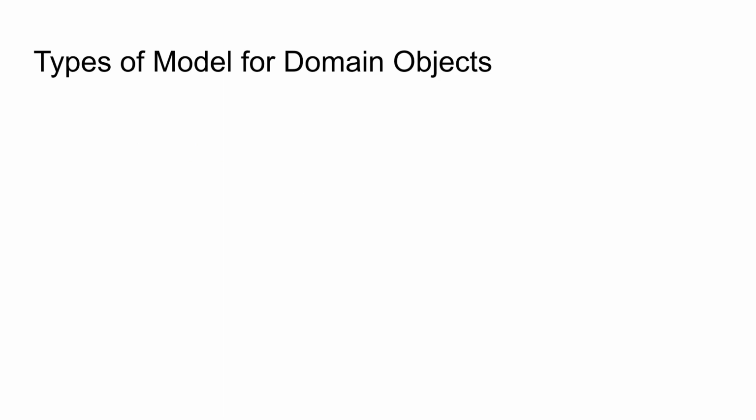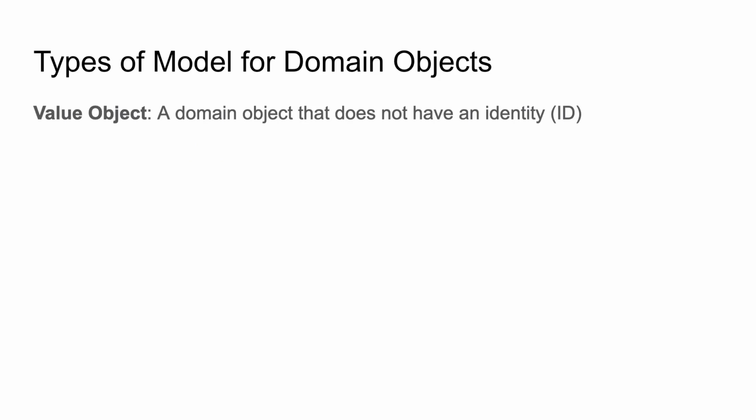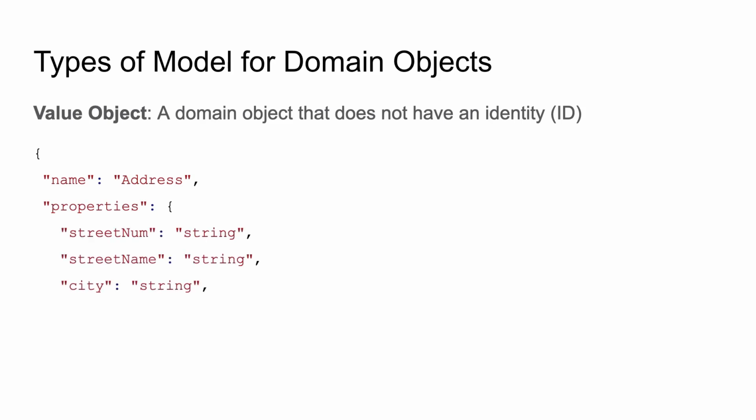There are two types of model for domain objects. The first one is value object, a domain object that does not have an identity, which is ID. The address is the perfect use case. Let's say we have an address model and we have properties: street number, street name, city, zip code. But you can notice that I did not define the ID for the address model. I'm gonna embed this address model into another model.